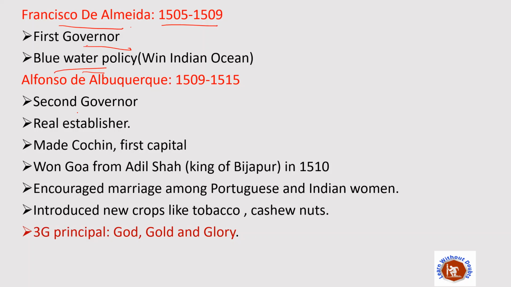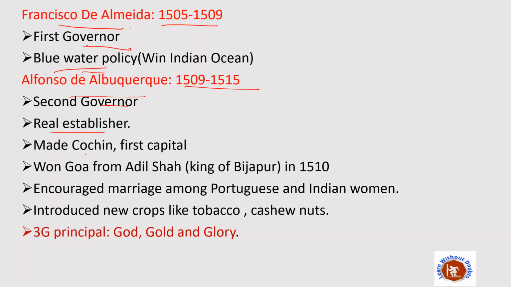But the next important governor was Alfonso de Albuquerque. His tenure was from 1509 to 1515. He was the second governor, and he is considered the real establisher.